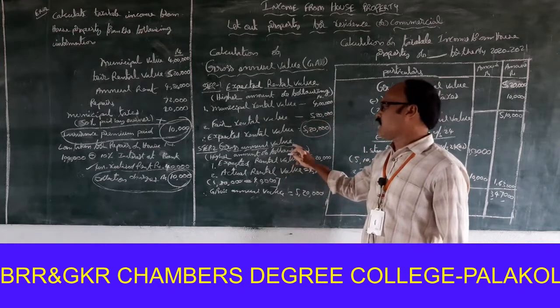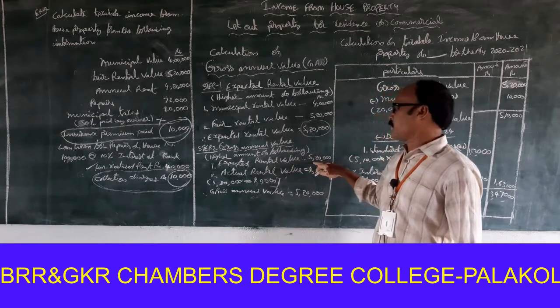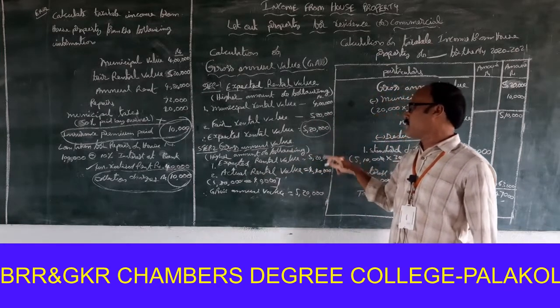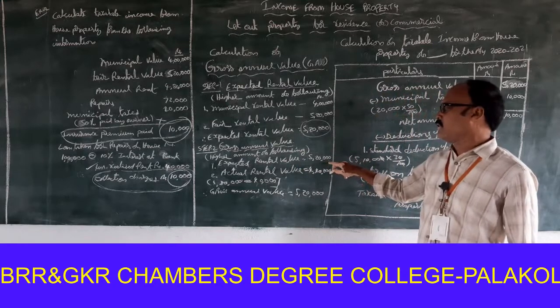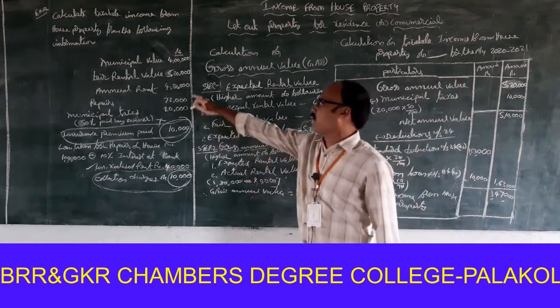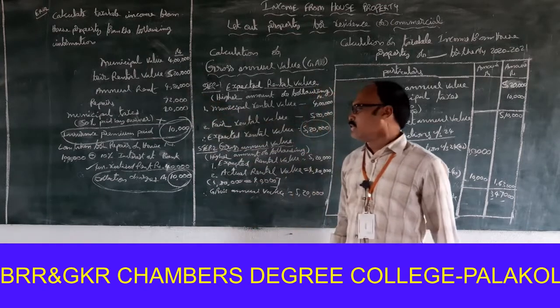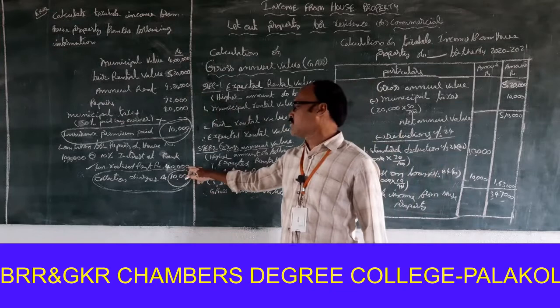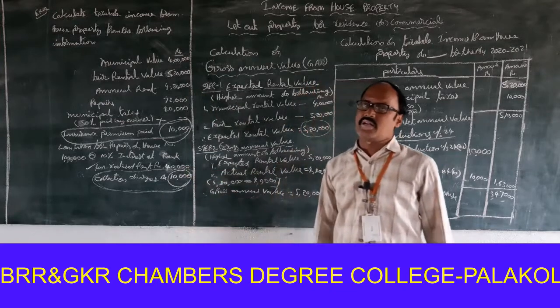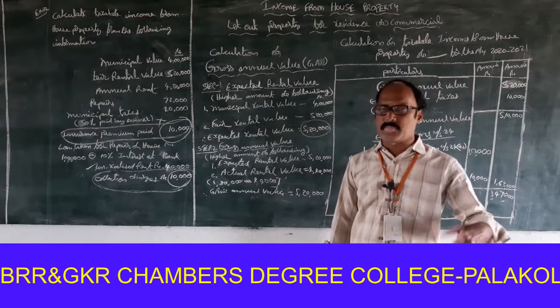Next one, gross annual value, is the higher amount of the following. First one, expected rental value, 5,20,000. Second one, actual rental value, is 4,80,000. But the unrealized rental value is there, meaning this rental value was not received from the tenant.